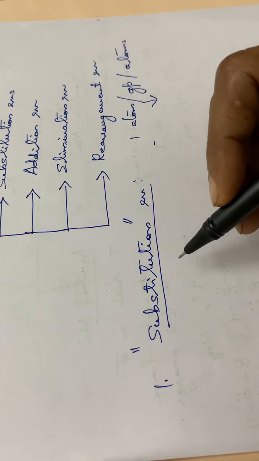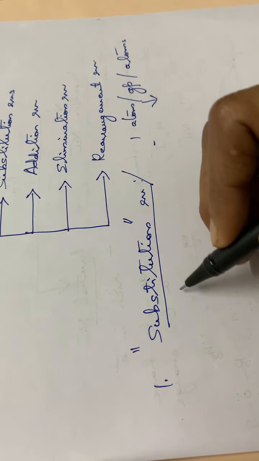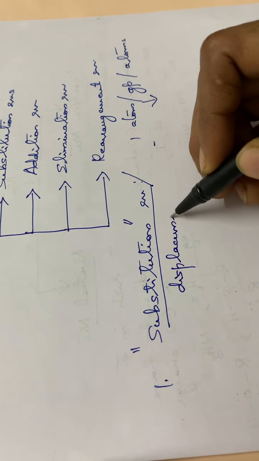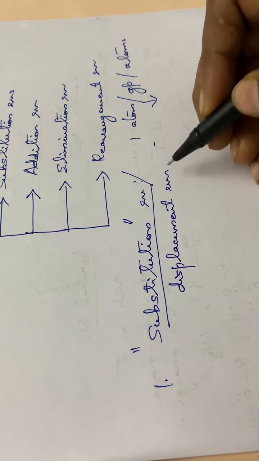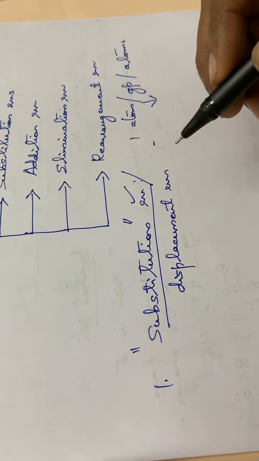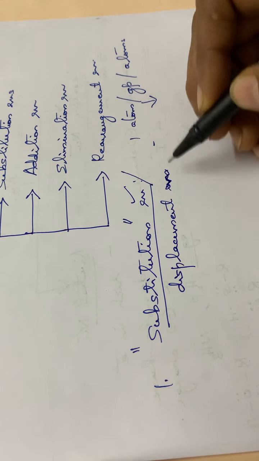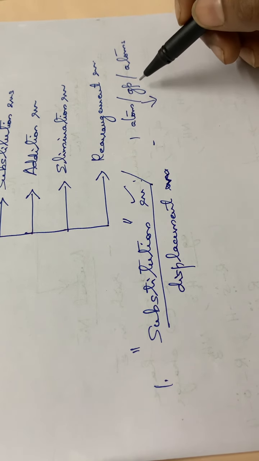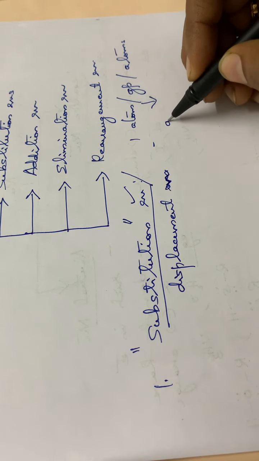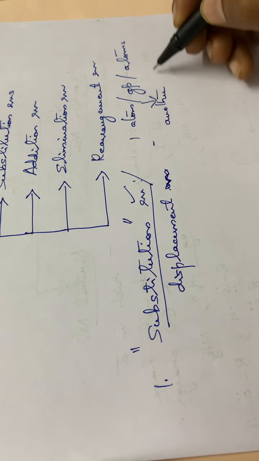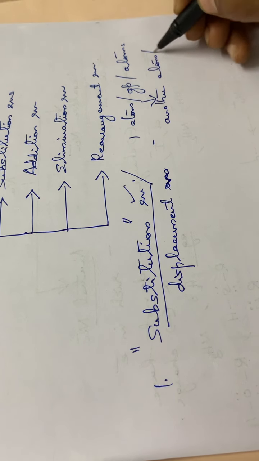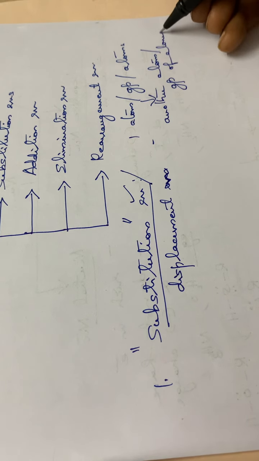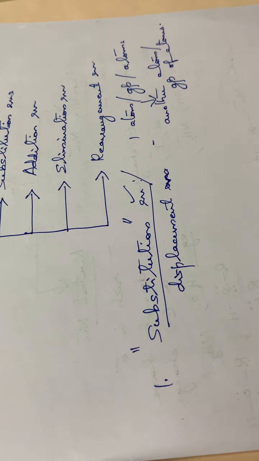Okay, that is what is called the substitution reaction. The other name for substitution reaction is the displacement reaction. But generally we will be using this term, substitution reaction. Okay. So in the case of a substitution reaction, one atom or group of atoms will be replaced by another atom or group of atoms.